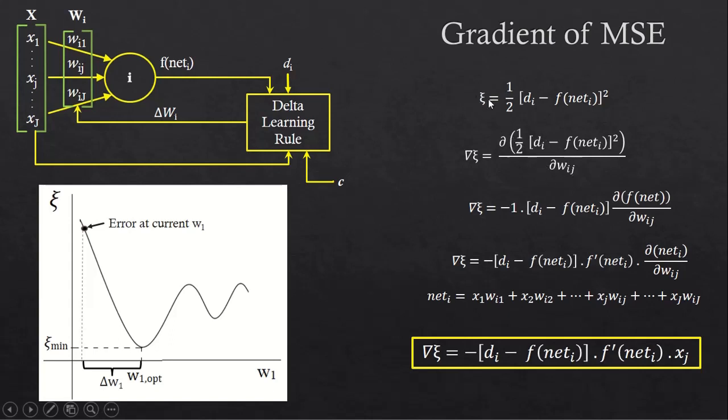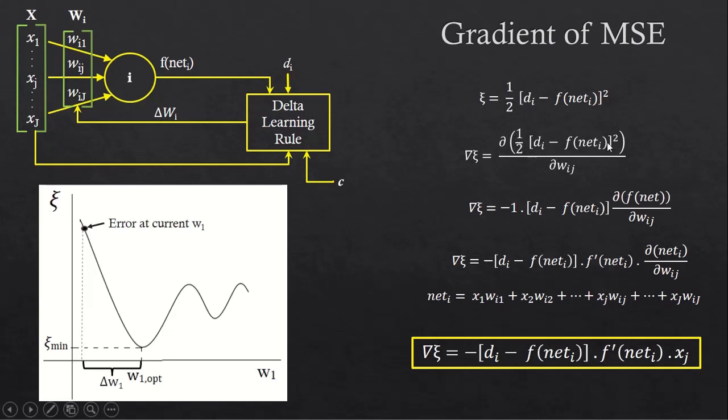We differentiate the xi expression with respect to wij because we are trying to find the xi minimum with respect to the weights. In this case, our weight is wij.